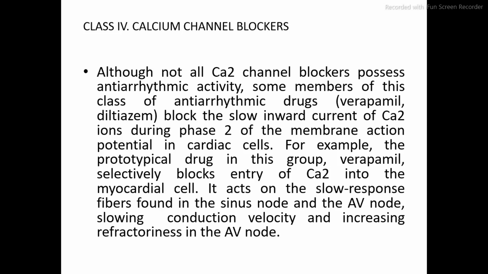So the calcium channel blockers, there are 4 to 5 types of calcium channels which we have studied, but most of these calcium channel blockers act on the L type of calcium channel, right? And this L type of calcium channel is made of different subunits, that is alpha 1, alpha 2, beta, gamma, delta. And from the alpha 1 subunit, the calcium ion passes through the membrane and enters into the cell. Right, all these things we have studied in the anti-anginal agents.